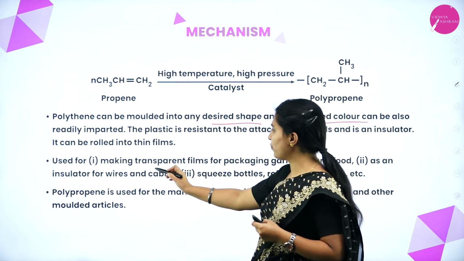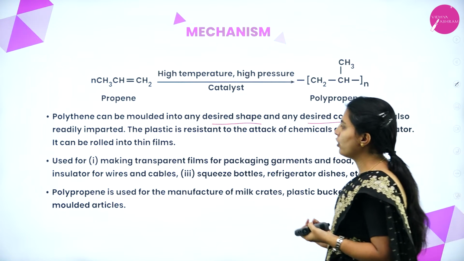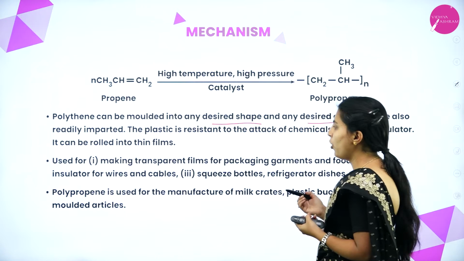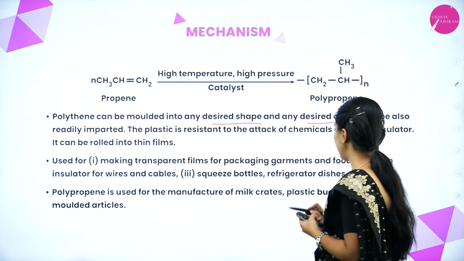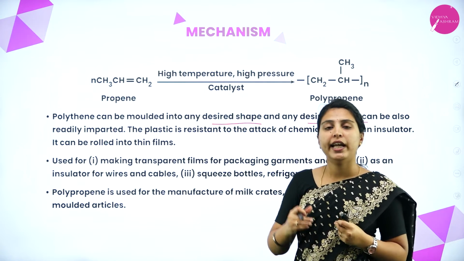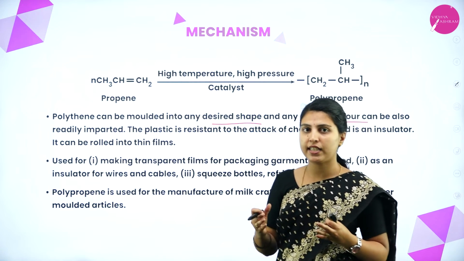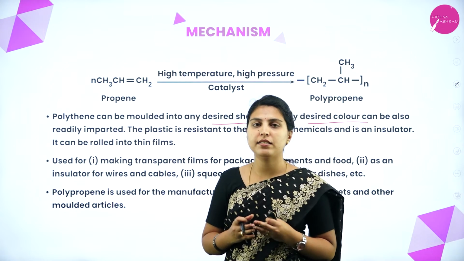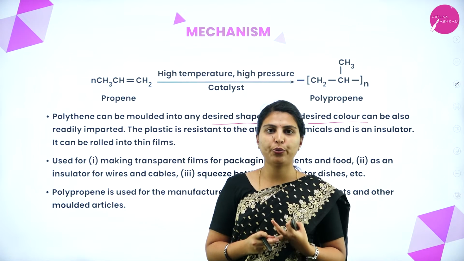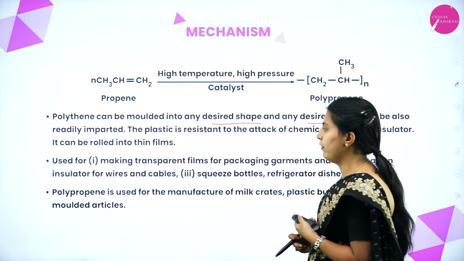Next, this polythene is used for making transparent films for packaging garments and food, and also wires and cables, squeeze bottles, refrigerator dishes. Polypropylene is used for the manufacture of milk crates, plastic buckets and other molded articles. From a thin film, it will be used till a hard bucket also. So, it can be molded in various kinds and nowadays plastic is playing a major role in our daily life. And the least quality of plastic should be avoided. We know that due to the environment, that eco-friendly environment.